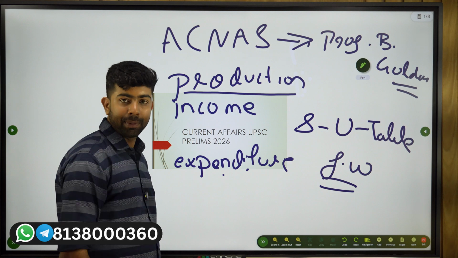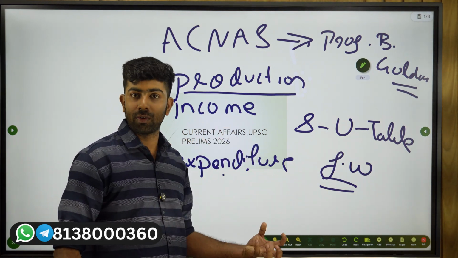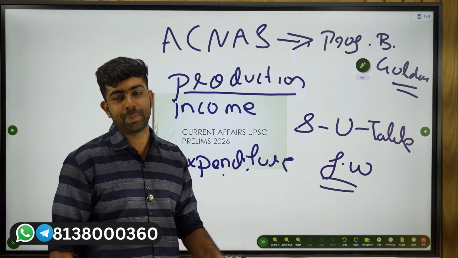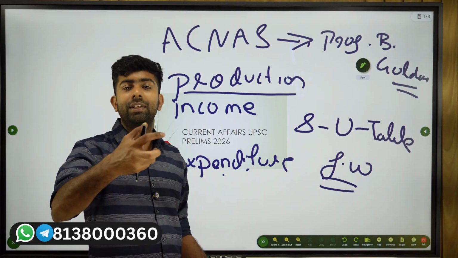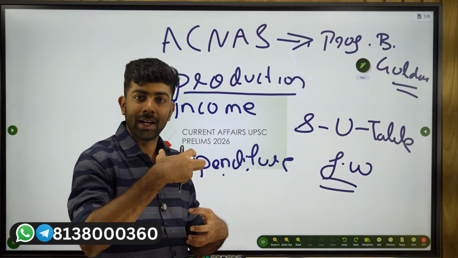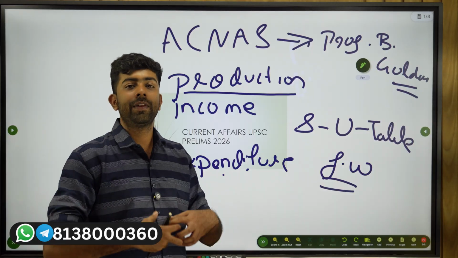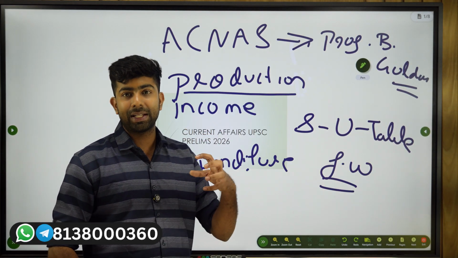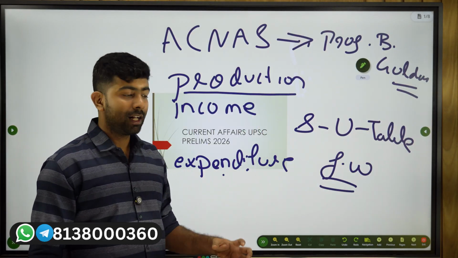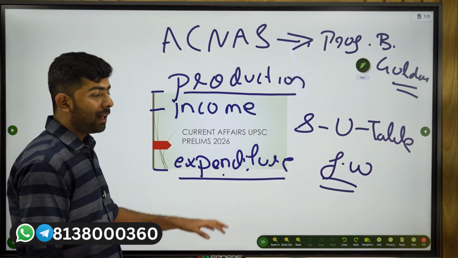In the expenditure method, you are adding up the total expenditure by the households, what we call the private final consumption expenditure, which is the largest component of GDP at 60%. Then you have the gross fixed capital formation, which refers to the expenditure by firms and private entities to create fixed capital. Then you have the government final consumption expenditure and the net imports, that is exports minus imports. So there are three methods to calculate GDP.